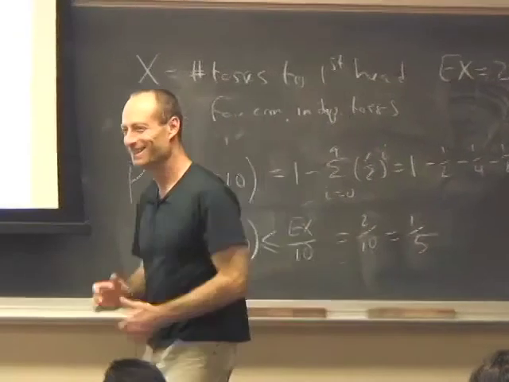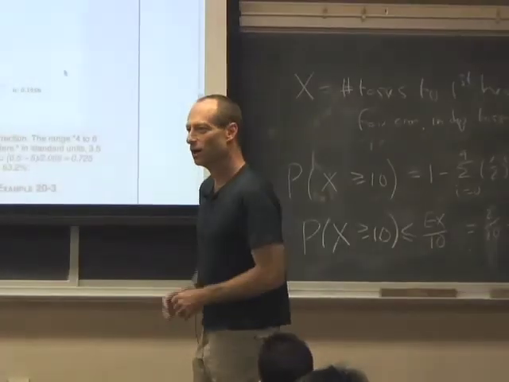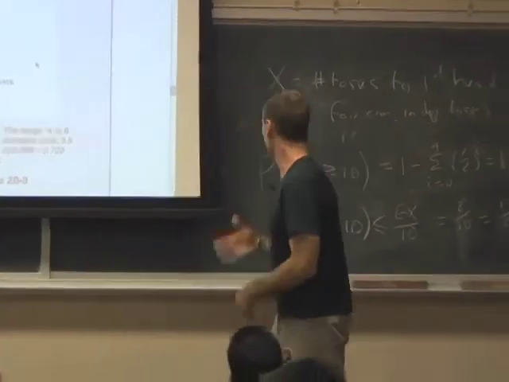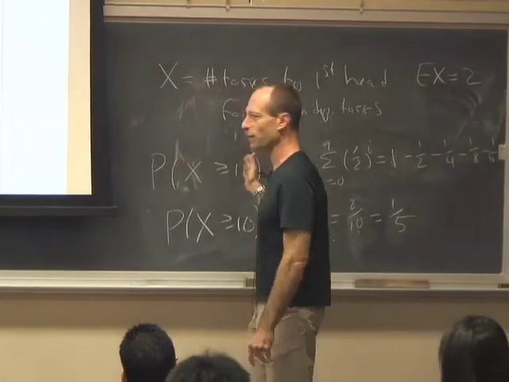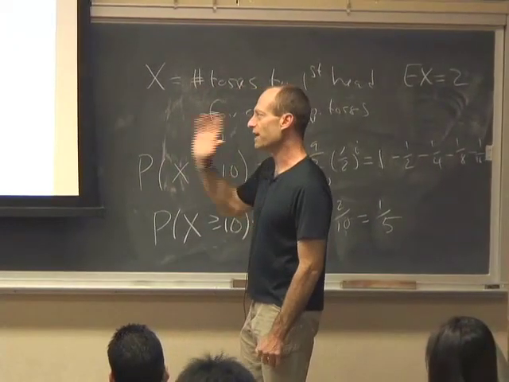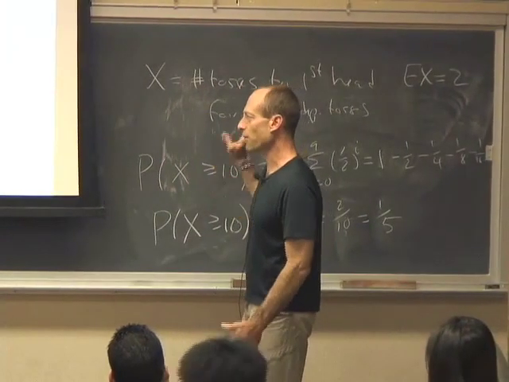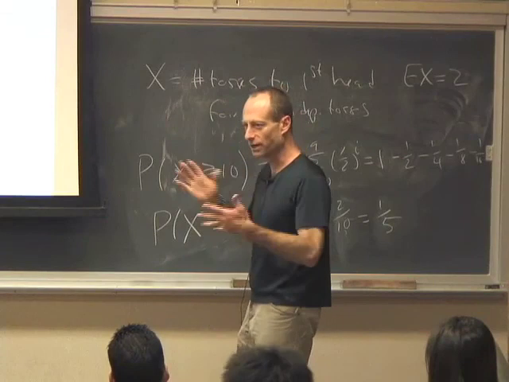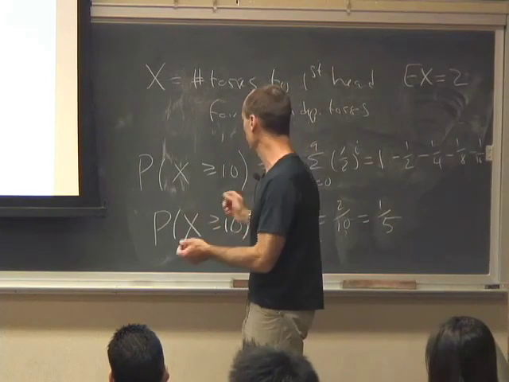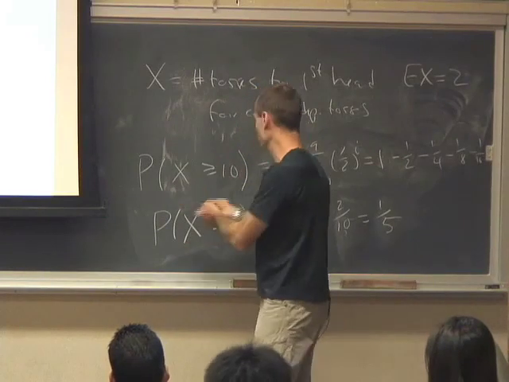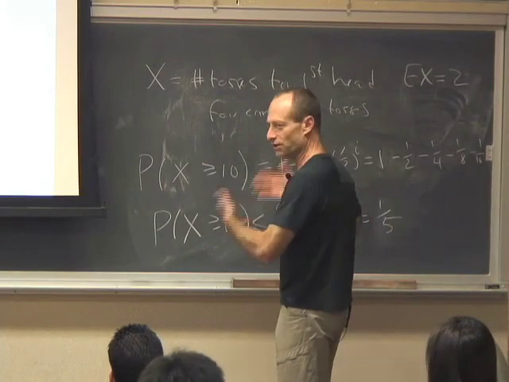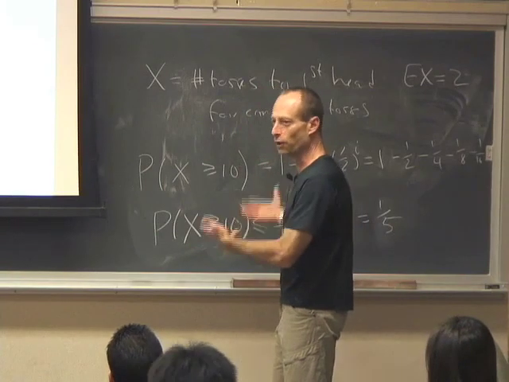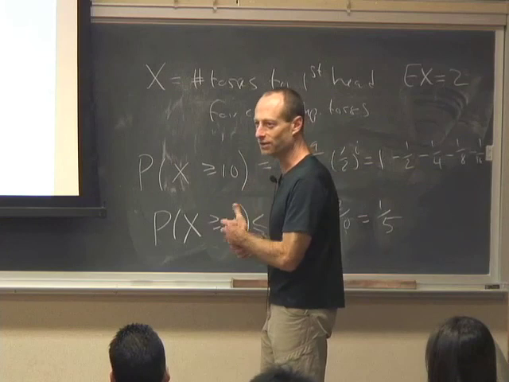How can we make it more accurate if we take a bigger number? Markov's inequality is not going to help us, because this particular random variable doesn't have a distribution that makes Markov's inequality sharp. The kind of distribution that makes Markov's inequality sharp only has 2 possible values. This has an infinite number of possible values. So it's always true, but it's not always a very good bound.